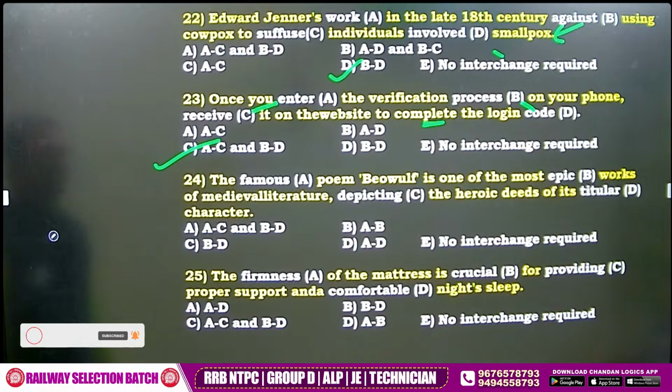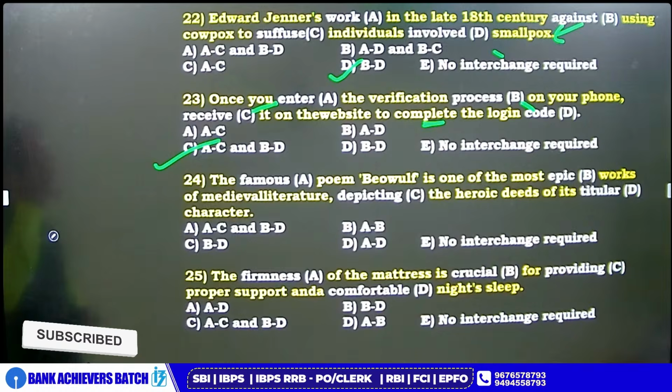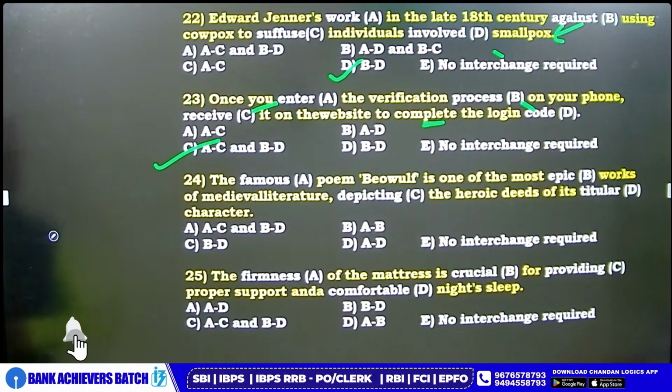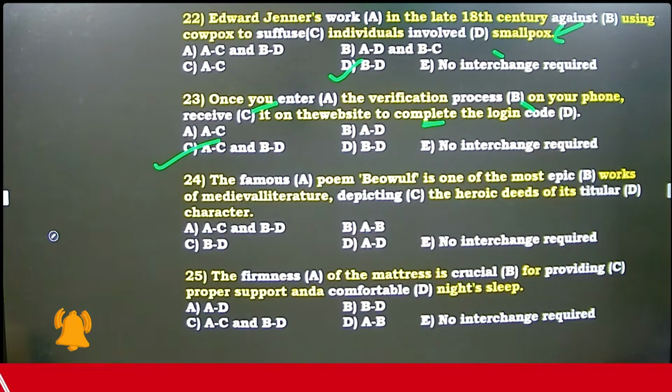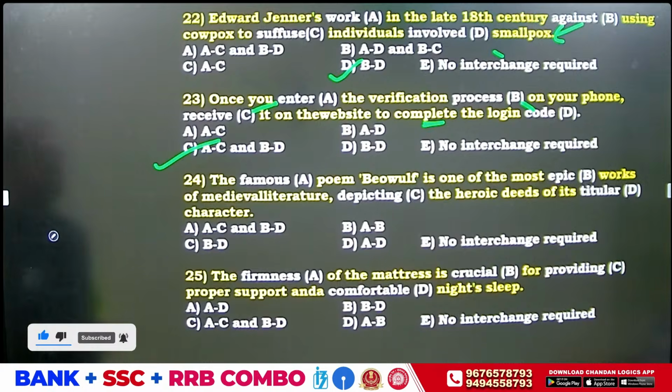Fast. Your speed is important. Everybody has talent. What is important? Your speed. 24. The famous poem. Do you think any problem in the famous poem? No problem? The famous poem Beowulf is one of the most epic works.